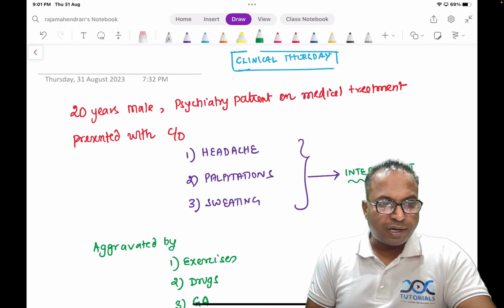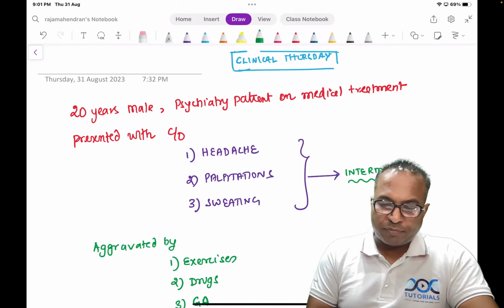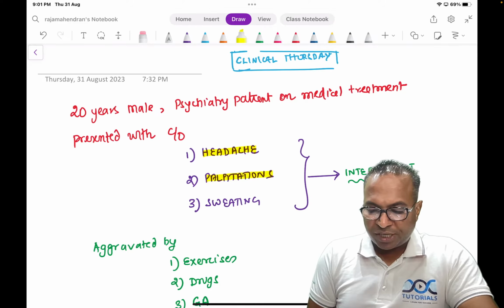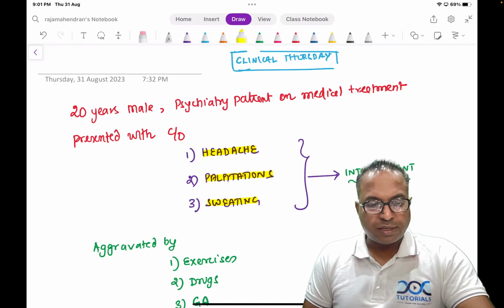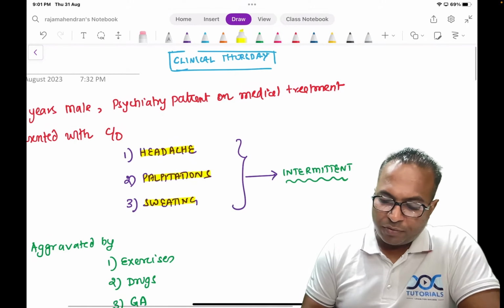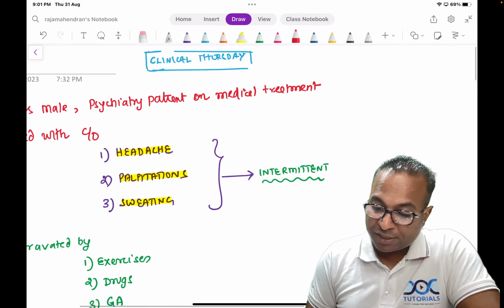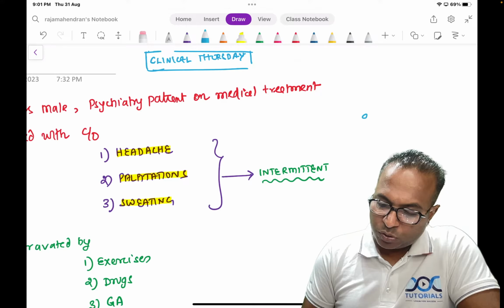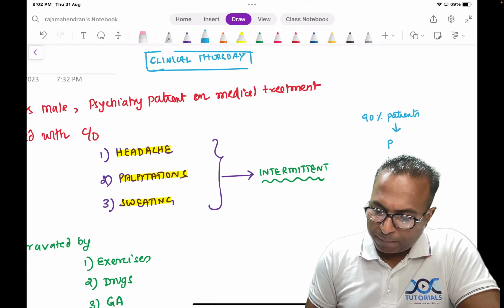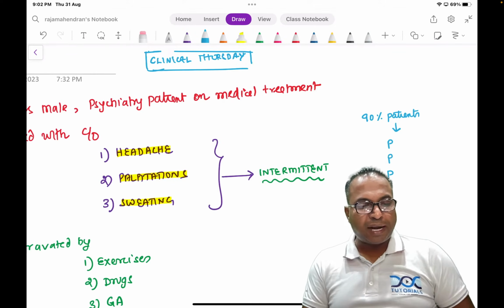So welcome Vikash, welcome. There are three important findings in the history. Patient is having severe headache, palpitation, sweating. This is what we call the Phaeochromocytoma triad, which is seen in 90% of the patients. What is the triad? That is P, P, P. 3P is a triad of Phaeochromocytoma.